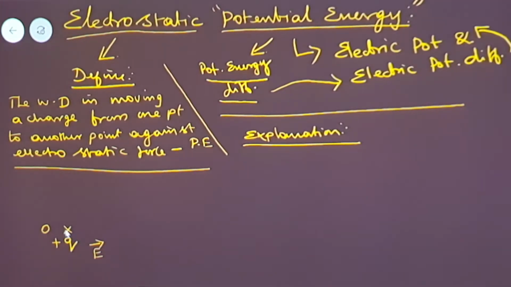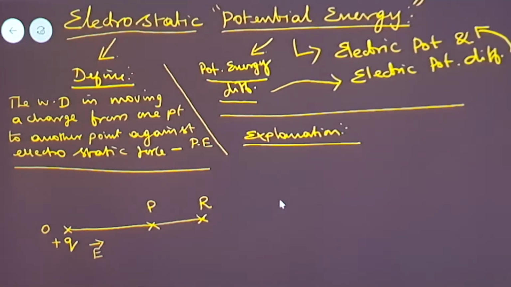In that electrical field, I am considering two points. One point, which is far away, I am considering as R. The point which is nearer to the charge, I am considering as P. Let us join these with a straight line, so P to O and P to R. Let us consider this as an axial line.